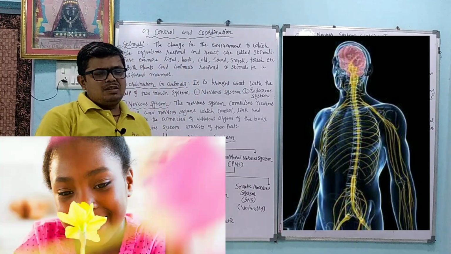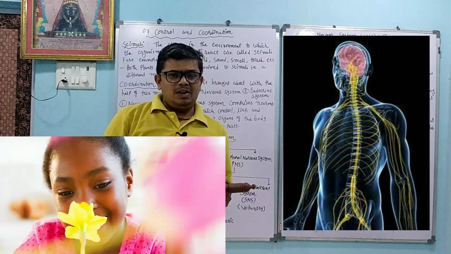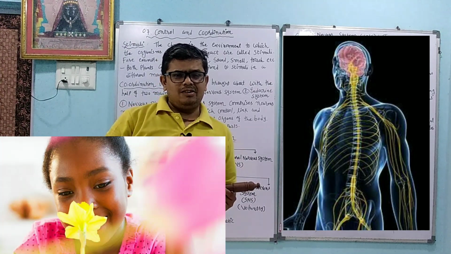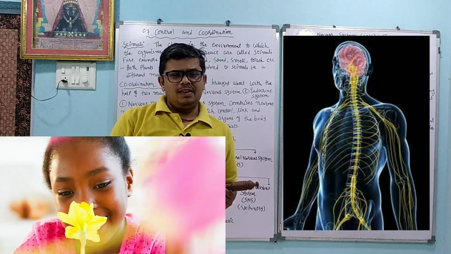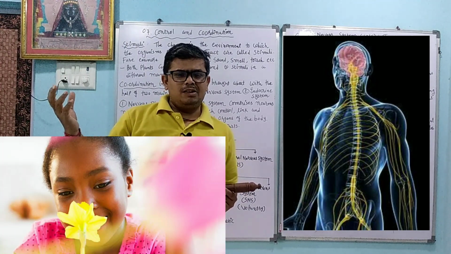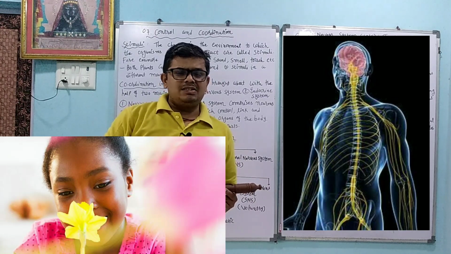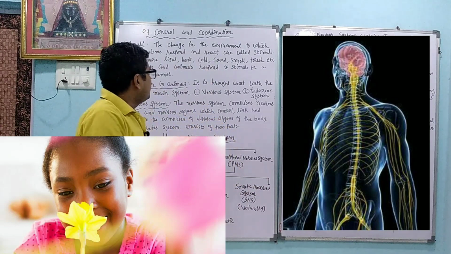Smell. When our mother is cooking food, even from a long distance we can understand. Our body responds and reacts according to the situation. In the same way, if there is a dead animal body, a bad smell comes. Our response and reaction are different, but this is also part of the stimuli.